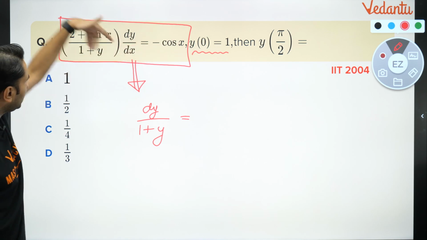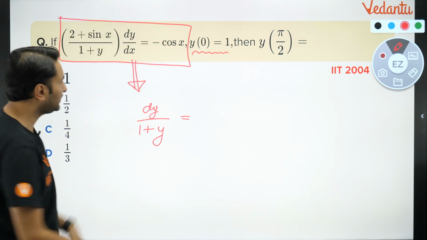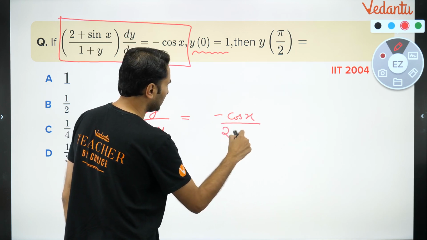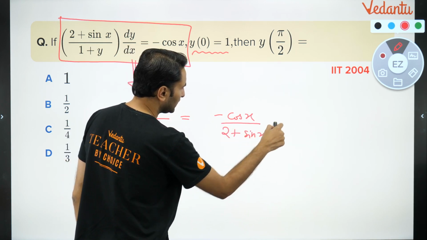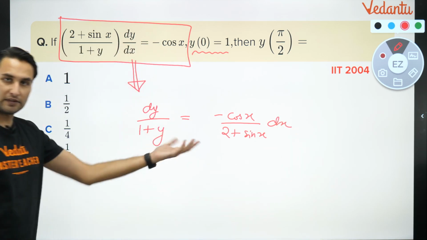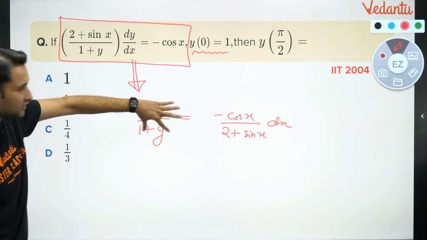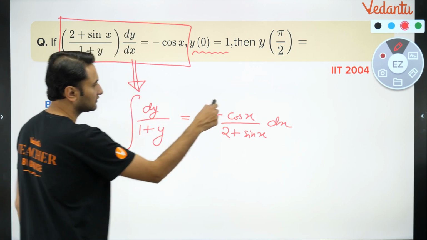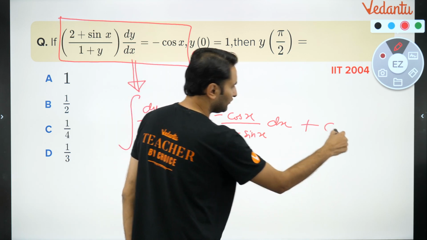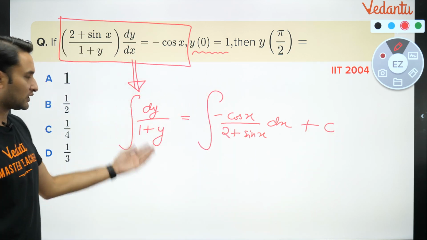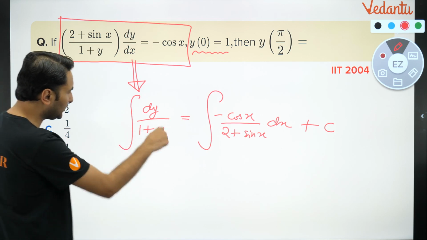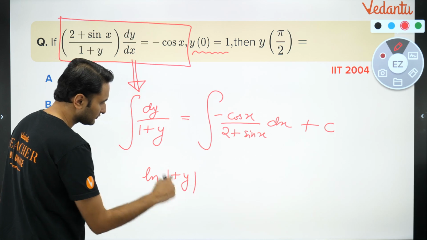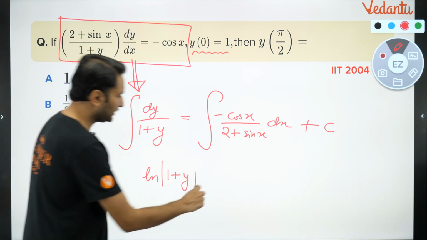Taking dx on the other side and 2 plus sin x also on the other side, it will look like minus cos x upon 2 plus sin x dx. Variable separated, dy के साथ y का function, with dx there is a function of x, so I can very well integrate it. There will be a constant of integration. You can solve it. बच्चों क्या हो जाएगा? This will be ln 1 plus y. ln 1 plus y. ठीक है?